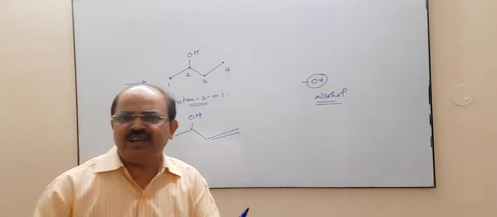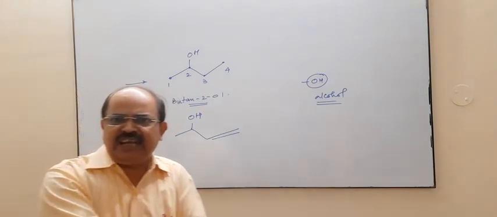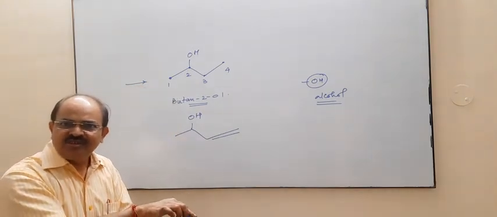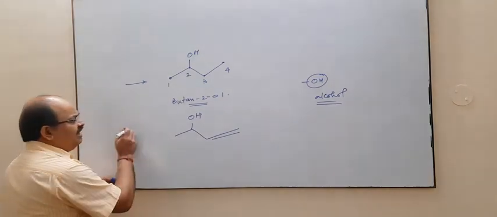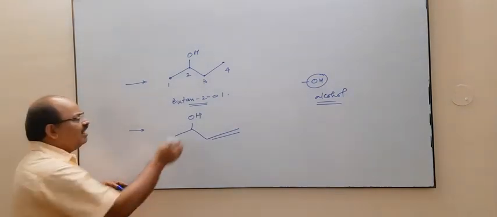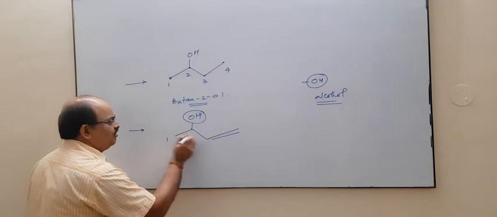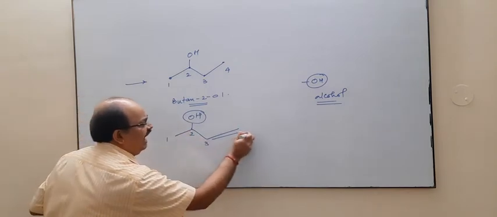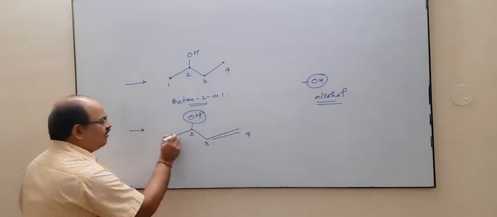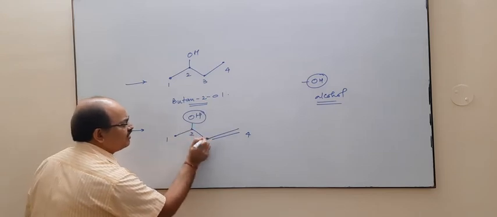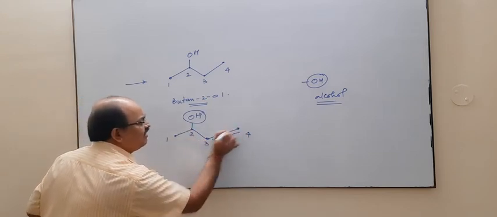If there is any multiple bond, it should be taken in the chain, but the lowest position will be assigned to your alcoholic functional group. So it is 1, 2, 3 and 4. This is carbon 1, this is carbon 2, this is carbon 3 and this end is your carbon 4.